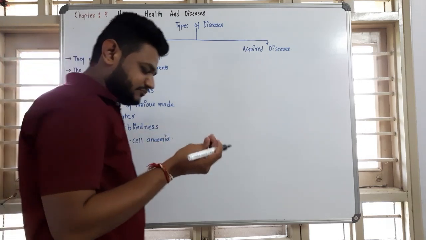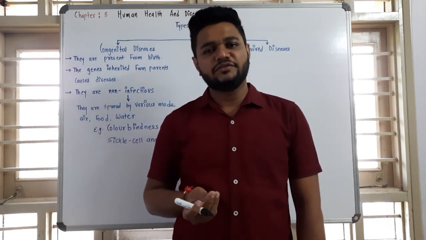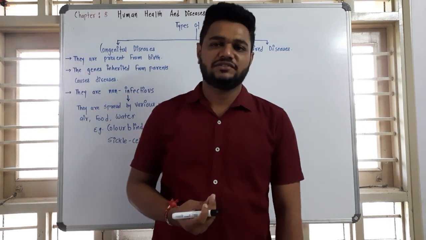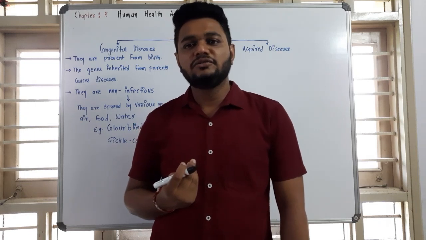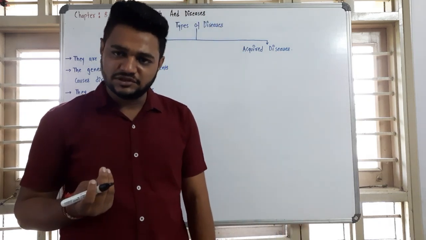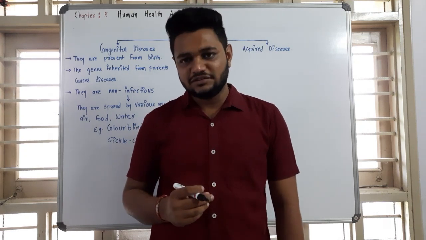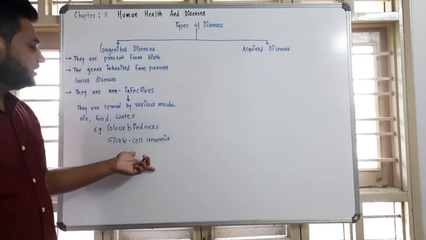Due to the presence of these genes, there is generally impairment of body functions. They can change or stop physiological functions due to the absence of certain enzymes, and this can also bring some morphological changes. So this is all about congenital diseases.